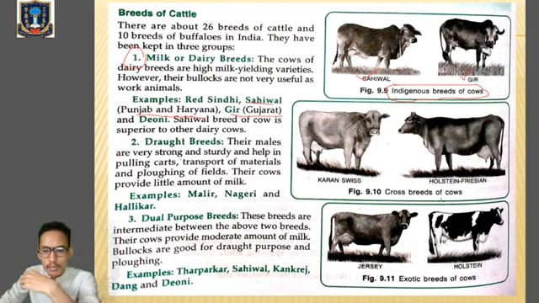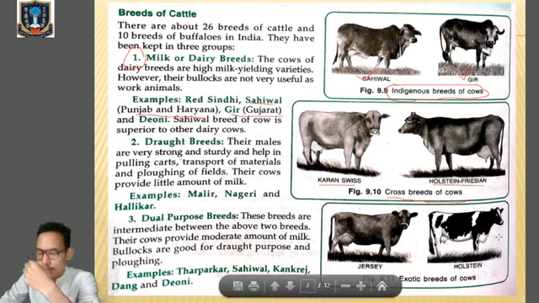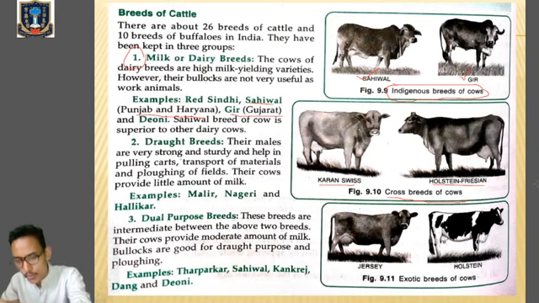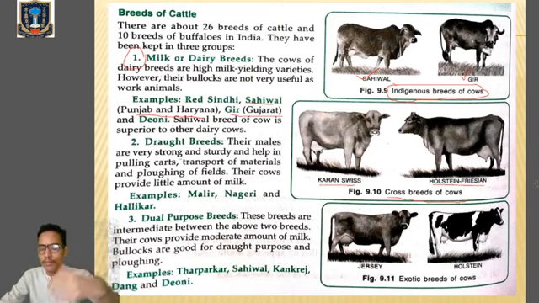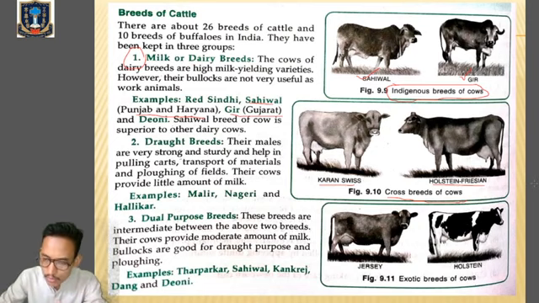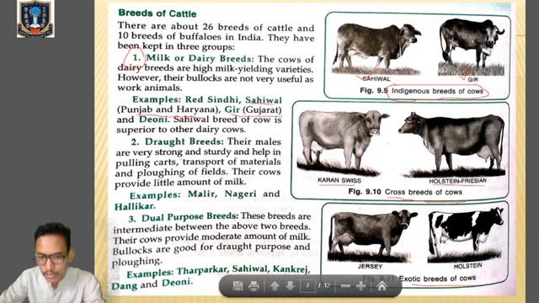Then next one, crossbreeds of cows, which are mainly produced by means of those hybrid techniques. You have to remember the names Karan Swiss and Holstein. Okay, these are the names of the crossbreeds of cows. Then last one, most important, is the exotic breeds of cows, which are brought to our country from other countries. Clear? They are not native to our country. Examples of exotic breeds of cows are Jersey cow and Holstein cow. Crossbreeds: Holstein Friesians. Okay, exotic: Jersey and Holstein.